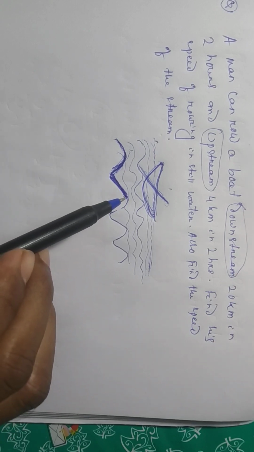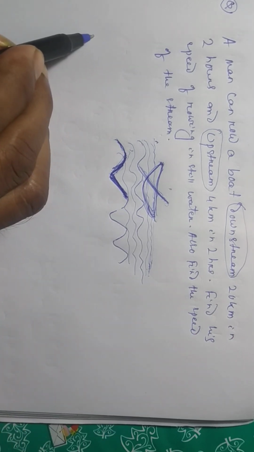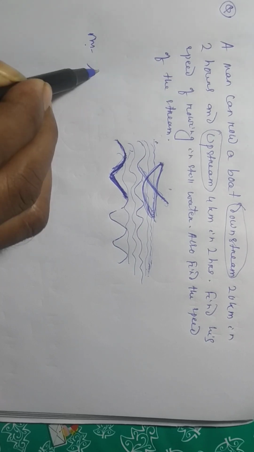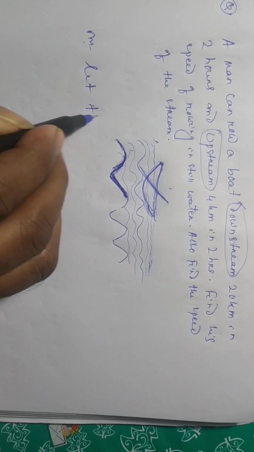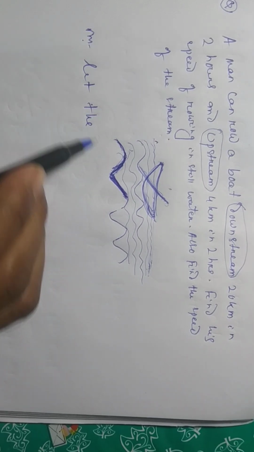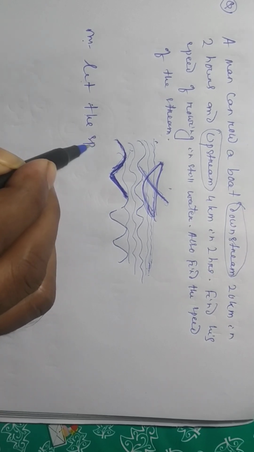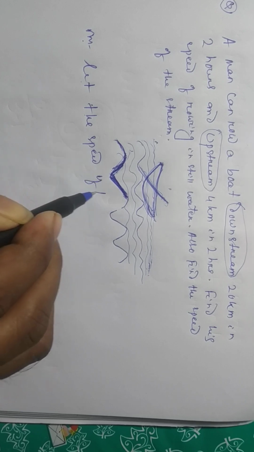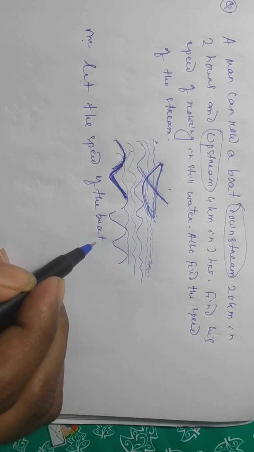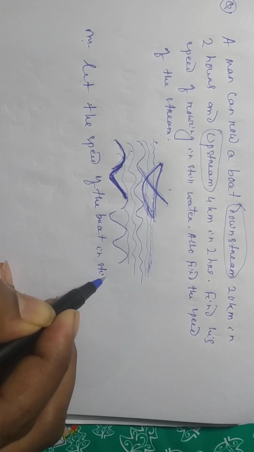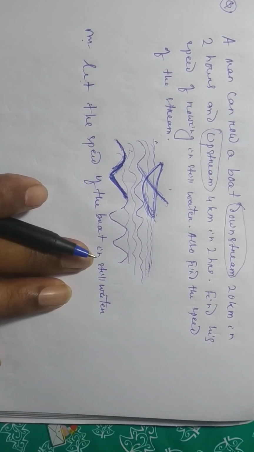Now we will take, you also write with me. Let the speed of the boat in still water, in still water where there is no streaming.